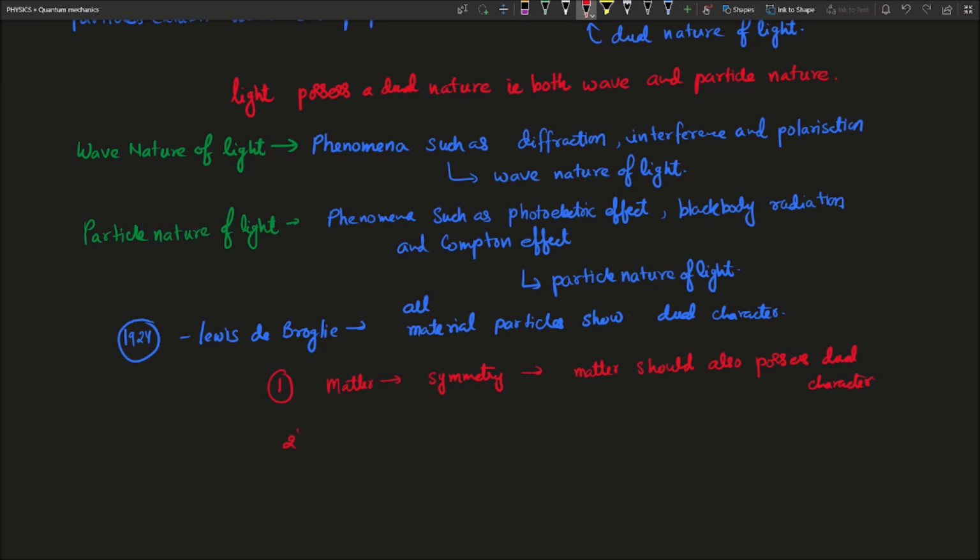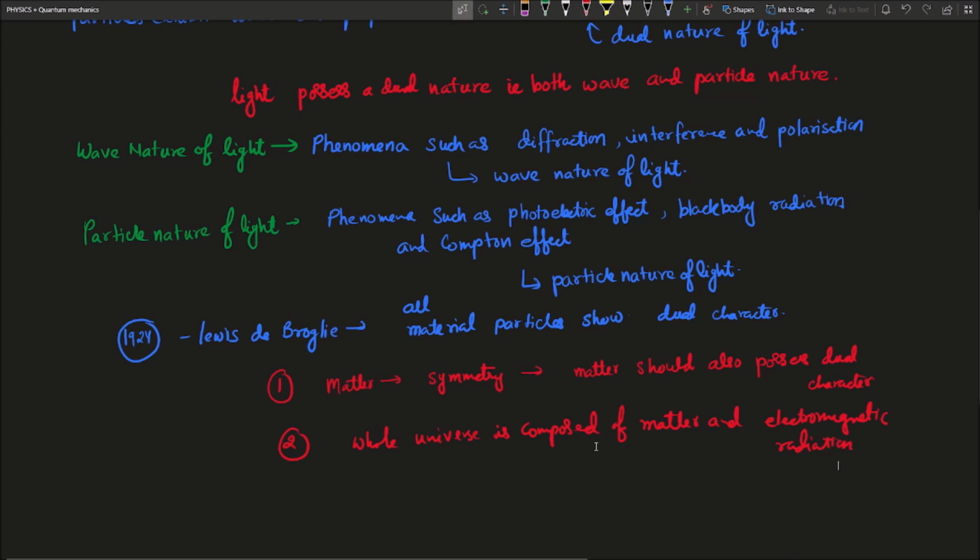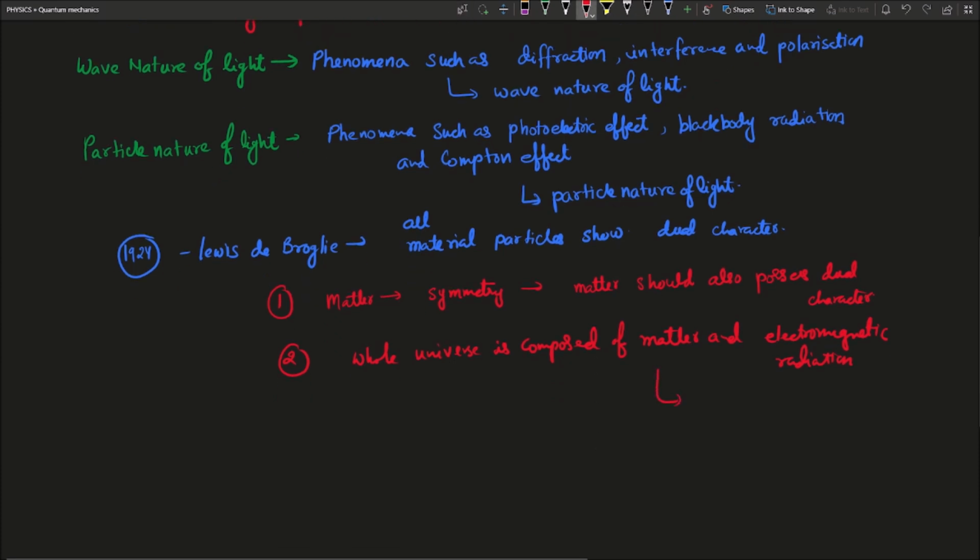And the second observation is that the whole universe is composed of matter and electromagnetic radiation. So both should be symmetric.